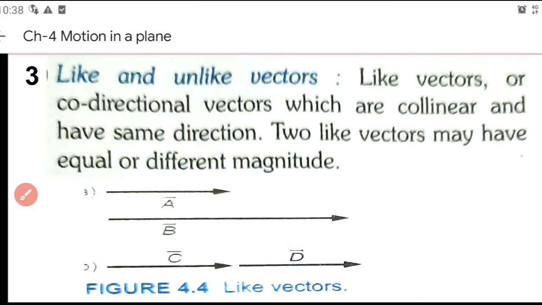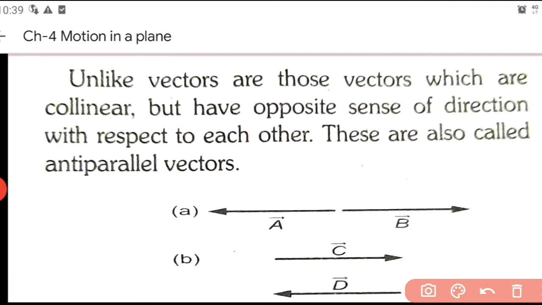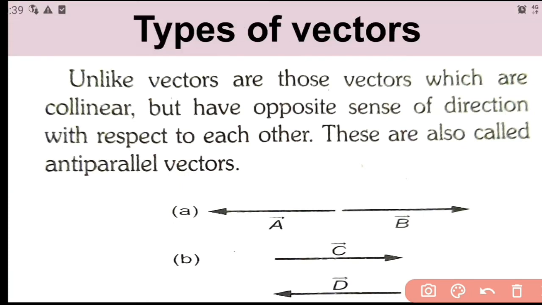Now coming to unlike vectors. Unlike vectors are those vectors which are collinear but have opposite sense of direction with respect to each other. These are also called anti-parallel vectors. As you can see from the figure, you have two vectors, vector A and vector B. They are along the same line. They are collinear.